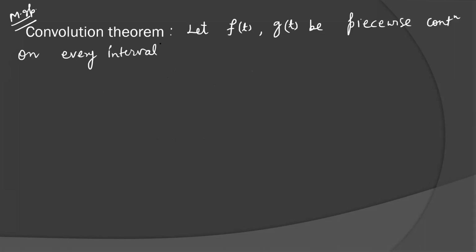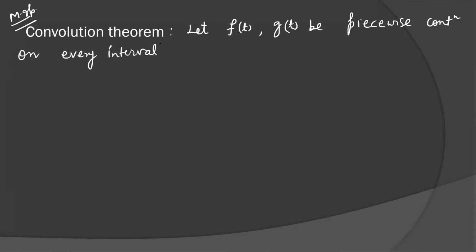Always we ask piecewise continuity here because continuity is a stronger condition. If you supply piecewise continuity, it means you are giving flexibility to the function also. It means the function may have some finite number of discontinuities also.